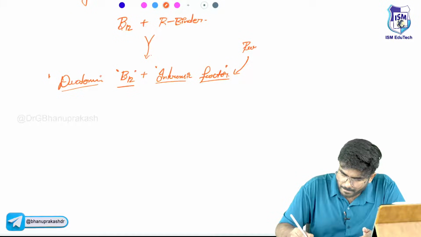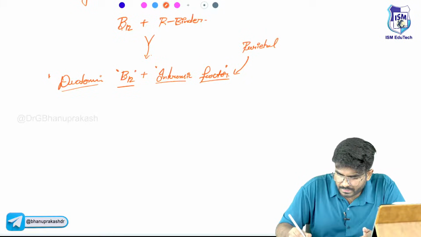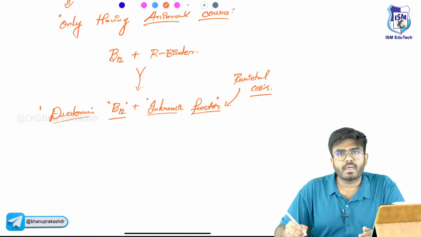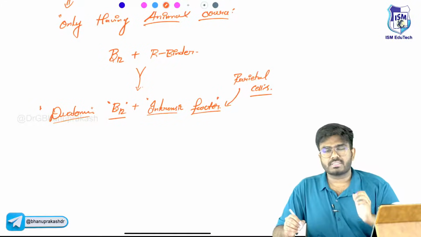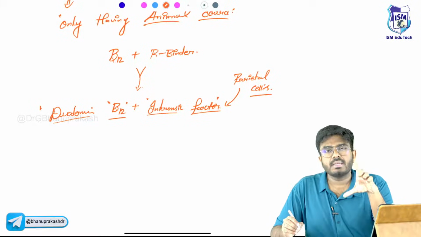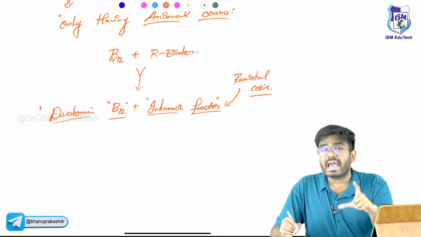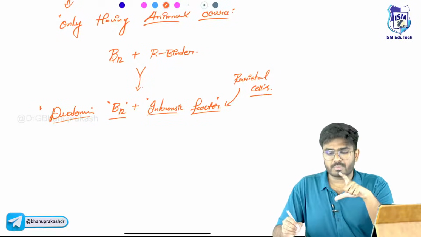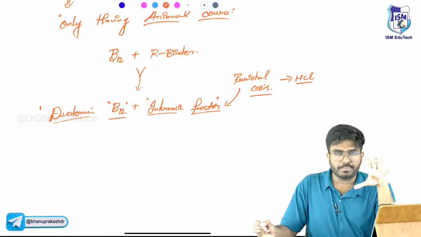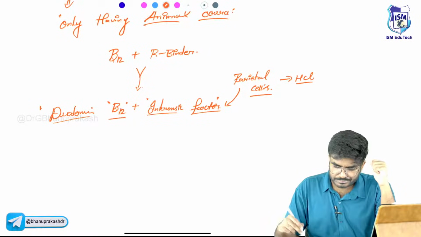parietal cells. What are these parietal cells? The parietal cells are the acid producing cells in the stomach, gastric mucosa. In the gastric glands there are parietal cells. These parietal cells produce acid, as well as intrinsic factor.